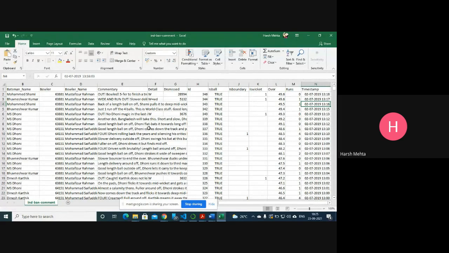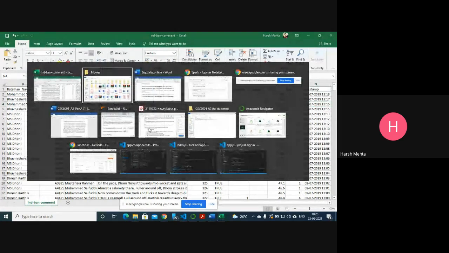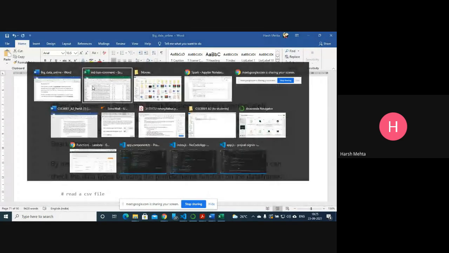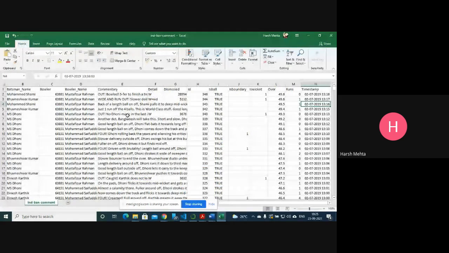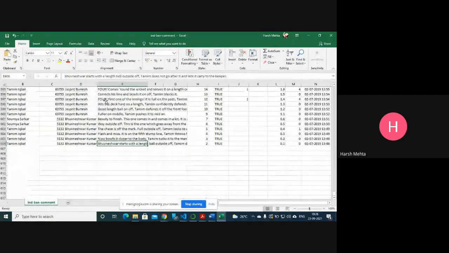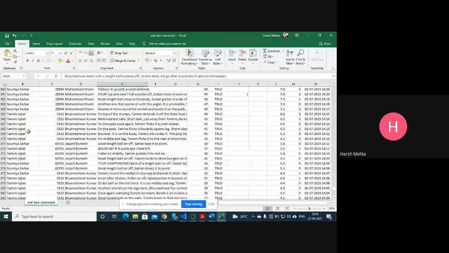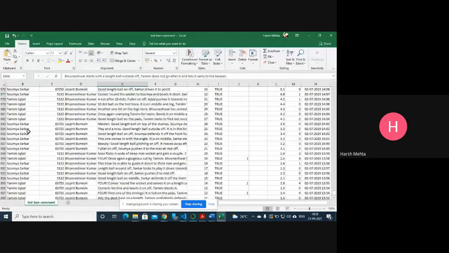Now, what output can we get or what do we need to do? First of all, we need to read this CSV file. You see, this is my CSV file, comma separated values. Microsoft Excel can read a CSV file, so it shows it this way. Otherwise, in the raw format, it's a comma separated file. That means Bhuvneshwar Kumar is written, comma, this value, comma, Rahman this, comma, this, like this. There are a total of 606 rows given.